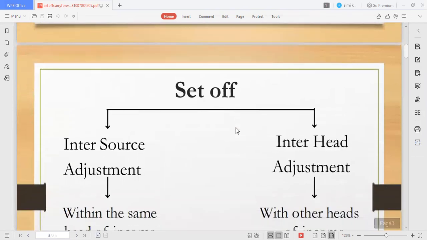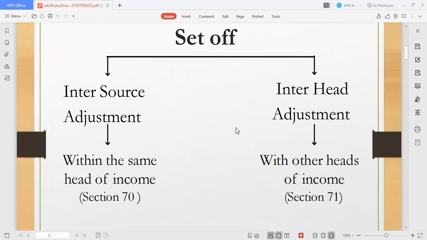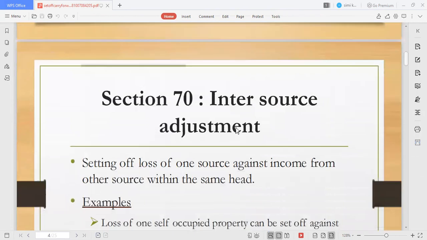Next, we can set off the amount through inter-source adjustment and inter-head adjustment. Inter-source adjustment means within the same head of income. That means losses can be adjusted against profits from a similar head of income. That is covered under Section 70. Inter-head means adjustment against other heads of income, under Section 71.